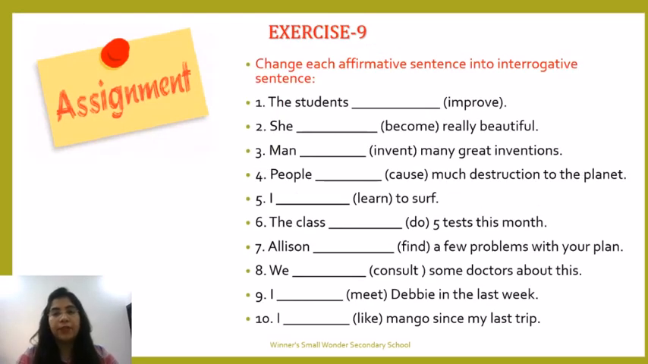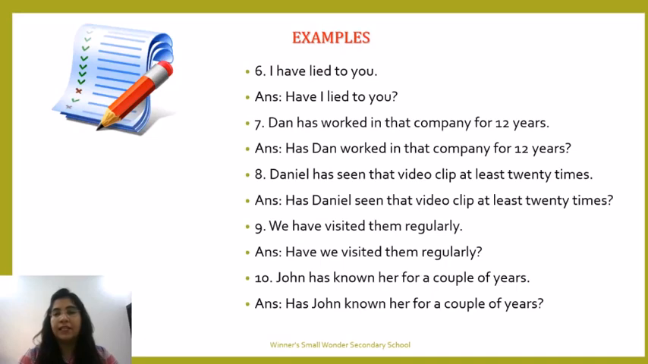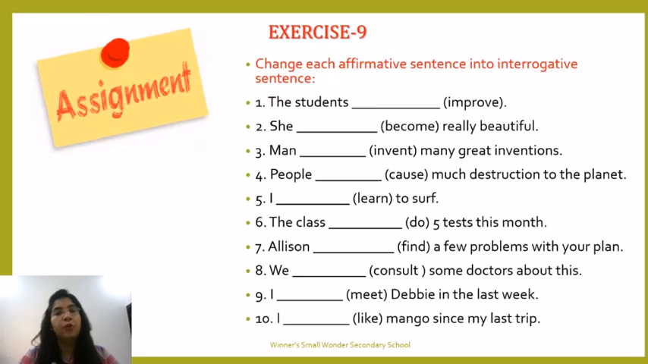Now let's come to the exercise. Change each affirmative sentence to an interrogative sentence. Like what we have done in the examples, the same you have to do in the assignment as well. The first one, the students dash. In the bracket, the verb is given to you, that is improve. So you have to change the verb and add the helping verb also, which will satisfy the tense. Alright, you have to use the rules properly in order to answer all my assignments.